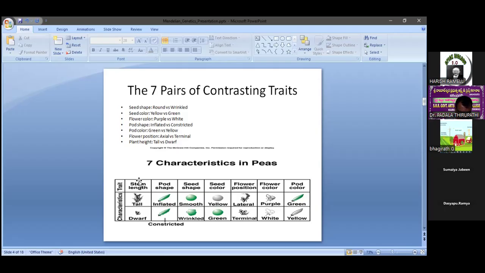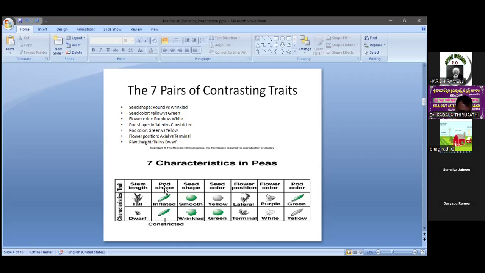A pair of factors govern a particular trait in the plant. So according to Mendel, a pair of factors contribute to a particular trait. That is very important, but later it will be changed. Maybe sometimes 4 factors influence only one character or one trait, so that is a different thing. But according to Mendel, each character is represented by a pair of factors.